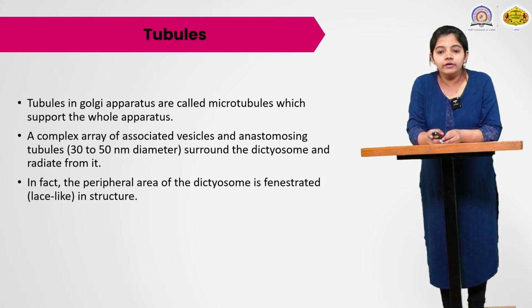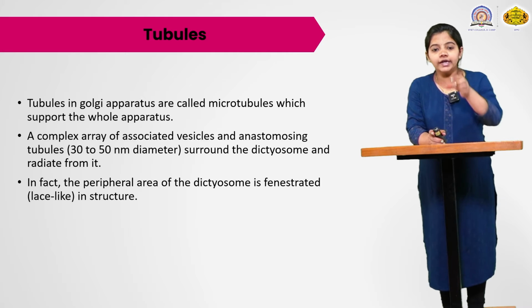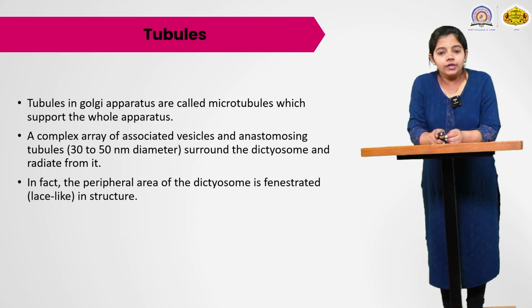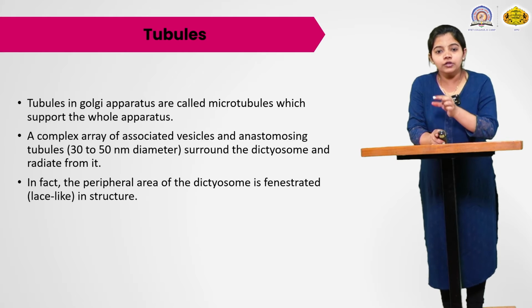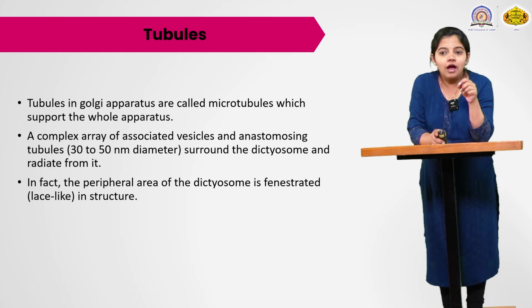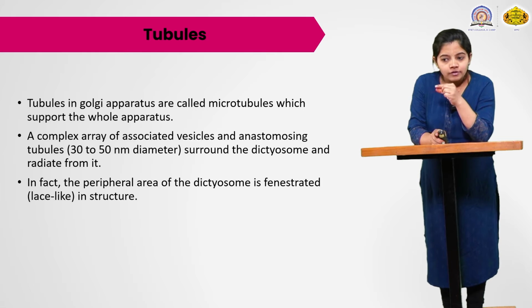surrounded by the dictyosome, meaning surrounded by the cisternae, and they radiate from it. In fact, the peripheral area of the dictyosome or cisternae is fenestrated. The cisternae are ball-like structures, while the tubules are slender in shape.